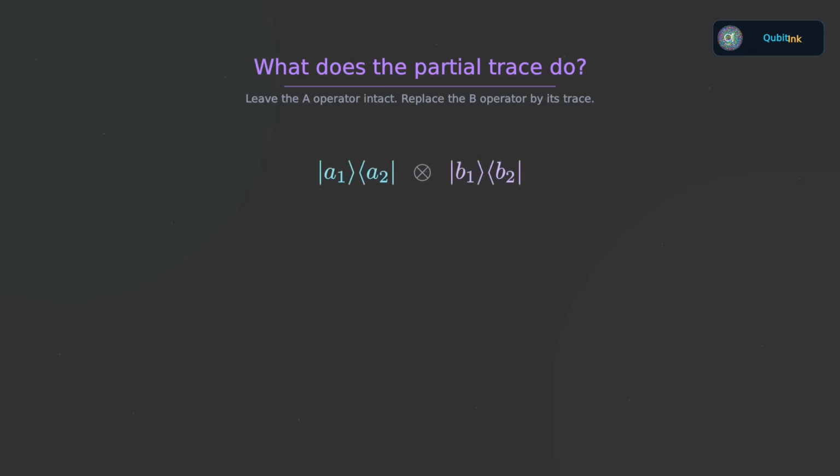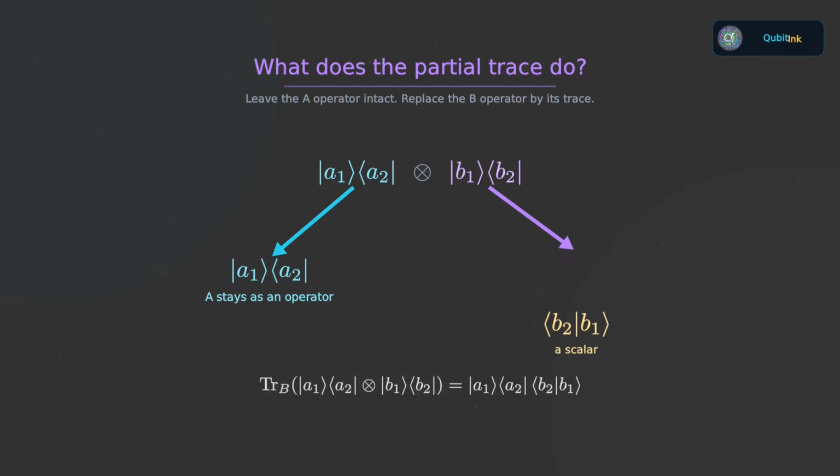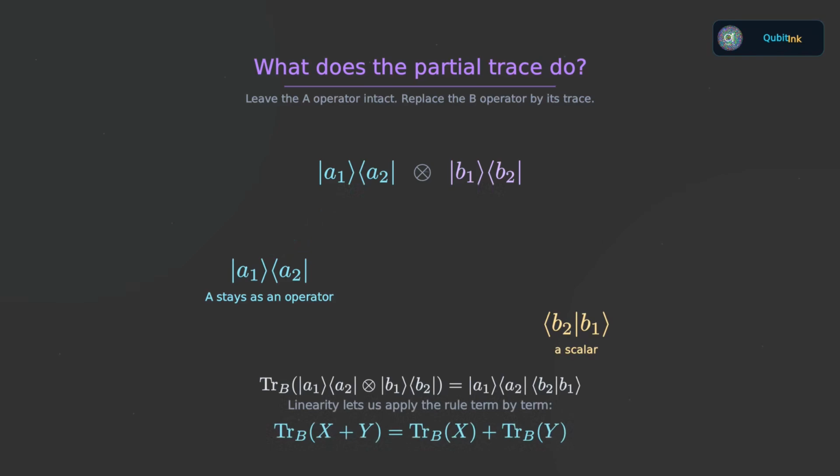Consider a simple operator that is a tensor product of an operator on A and an operator on B. For the A part, the partial trace does nothing. For the B part, it takes the ordinary trace. In the special case built from outer products, the B factor therefore reduces to an inner product. So the part belonging to A remains as an operator, while the part belonging to B collapses to a scalar. And because the partial trace is linear, this rule extends term by term to any operator on the composite system. That linearity is what will make the Bell state calculation particularly clean.